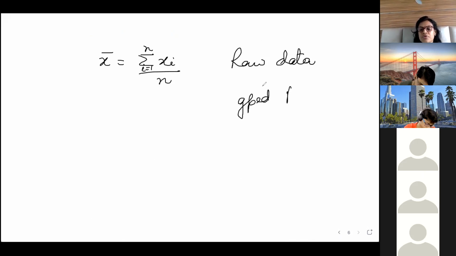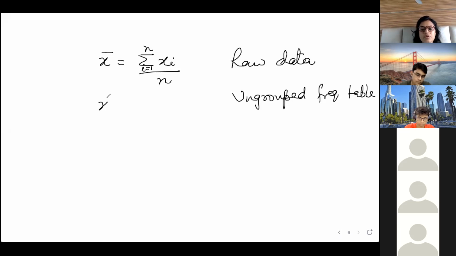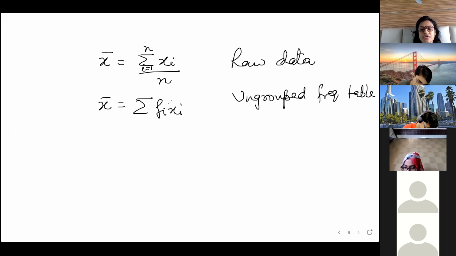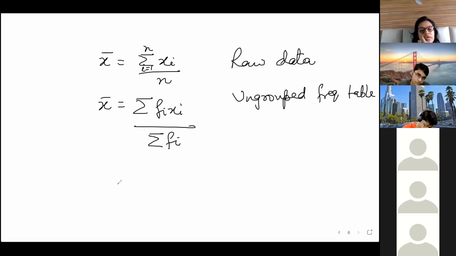For ungrouped frequency table: sigma fi xi upon sigma fi. Here sigma fi is your n, the total number of observations.